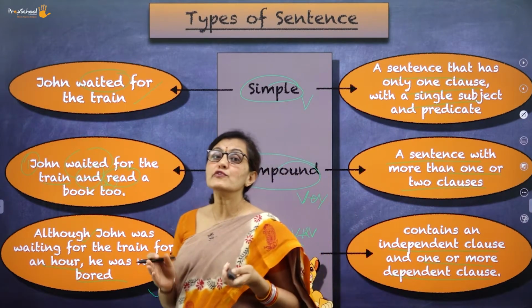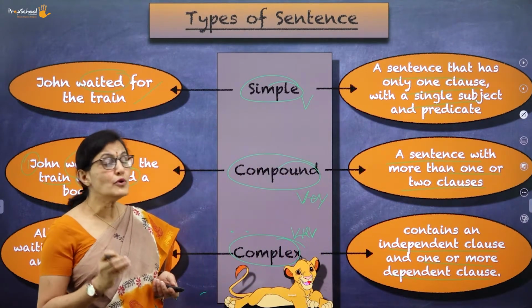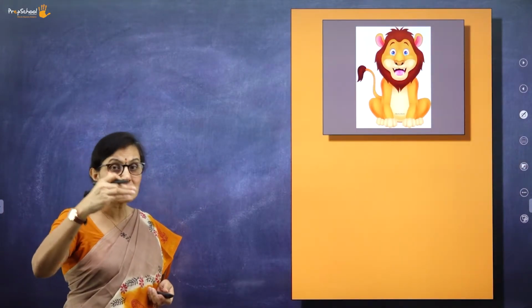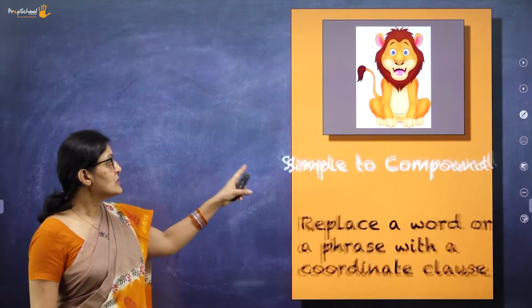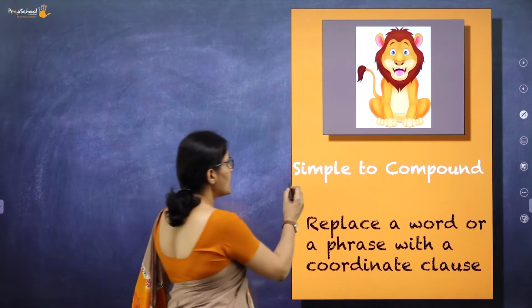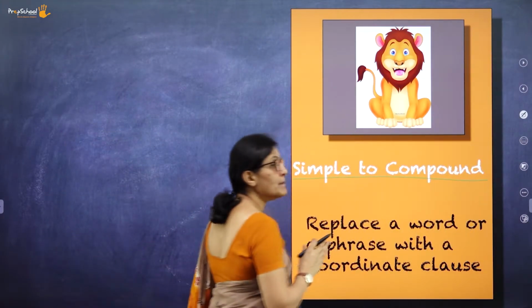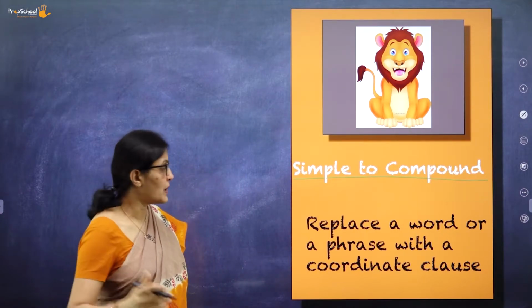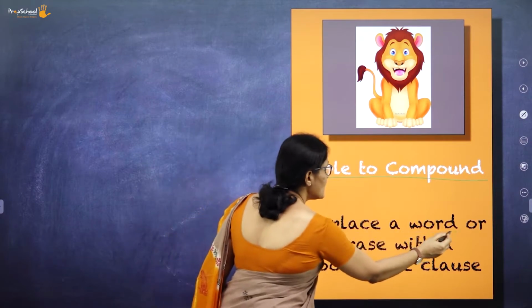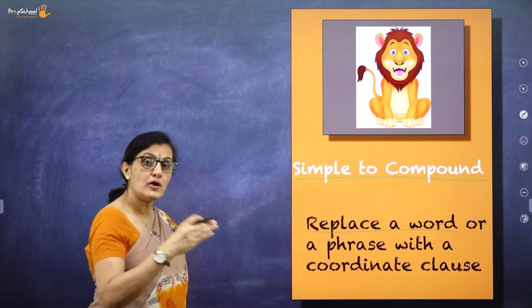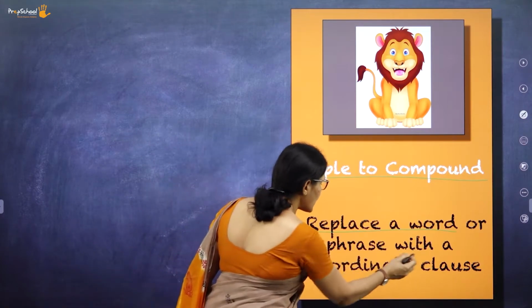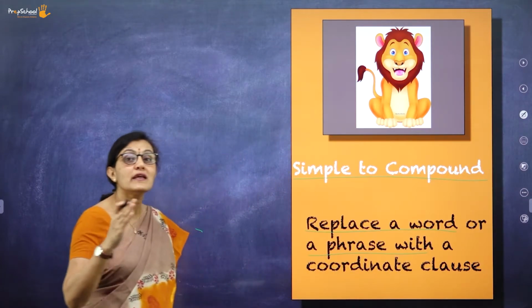So let me take you further to give you a little more detail about how you transform one sentence to another. The first one, let's go by simple to compound. Here, while you're transforming, it replaces a word or a phrase with a coordinate clause.